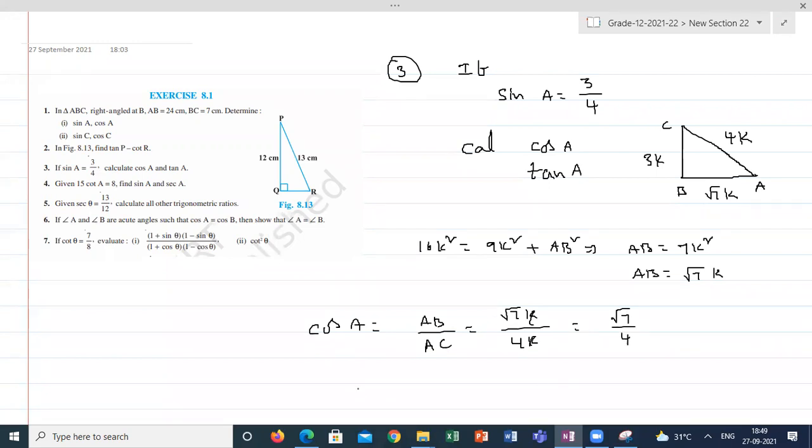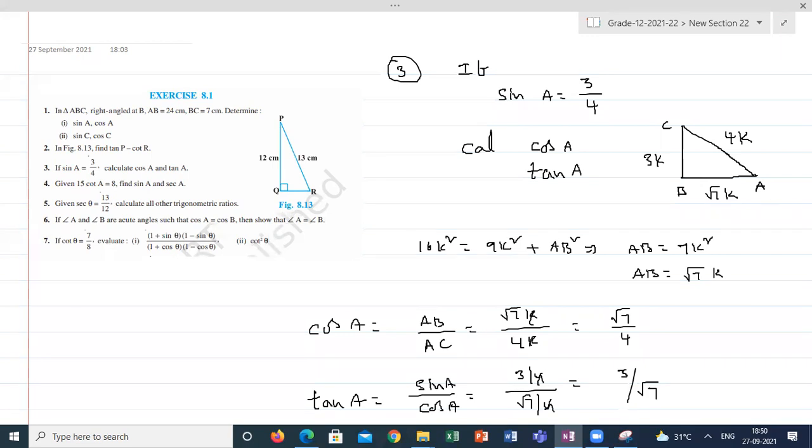Tan A. Straight away I am taking sin A by cos A ratio is tan. Already sin A is given is 3 by 4. Root 7 by 4. 4 cancel. The answer is 3 by root 7. This is how we can calculate the question number 3. It's easy to calculate the rest of the ratios also, but what is the requirement that we are going to calculate here?